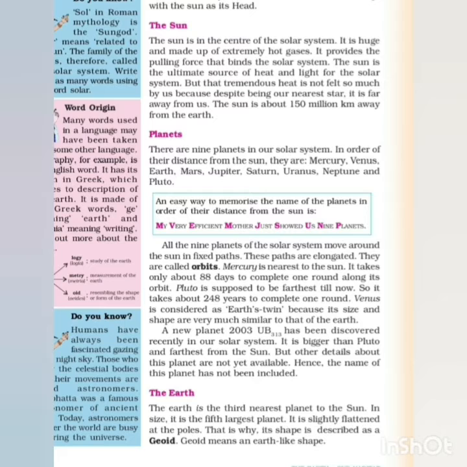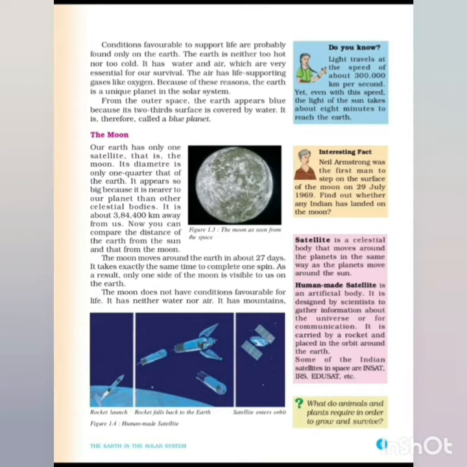The Earth. The Earth is the third nearest planet to the sun. In size, it is the fifth largest planet. It is slightly flattened at the poles. As I said, at the top and bottom of the globe, it is flattened. That is why its shape is described as a geoid. Geoid means an earth-like shape. Conditions favorable to support life are probably found only on the earth. As I said, water is present on the earth, air is present on the earth. Earth is called the blue planet.